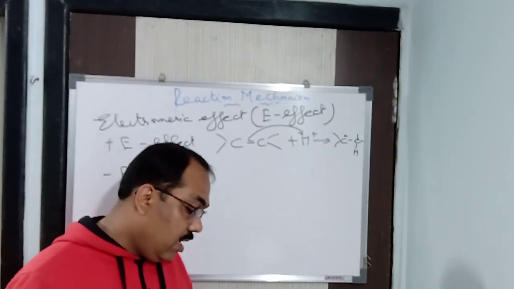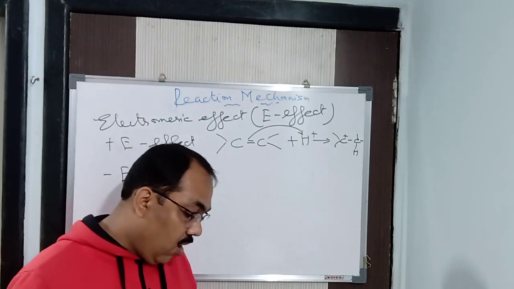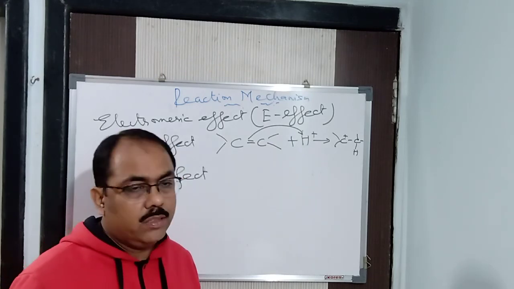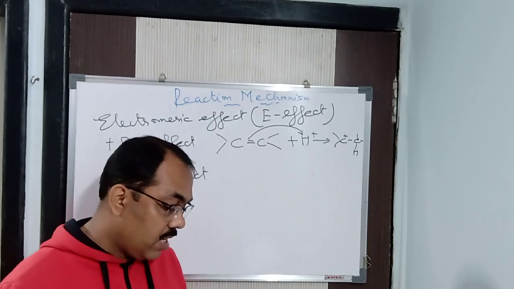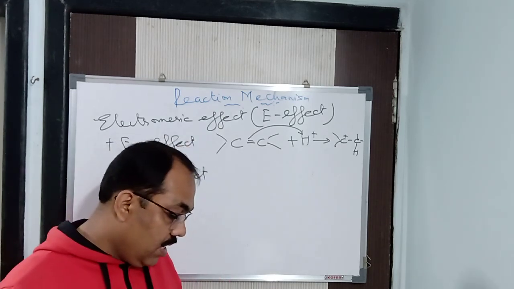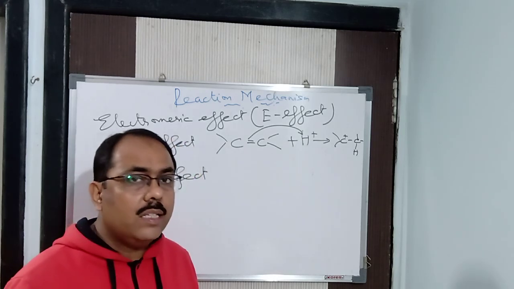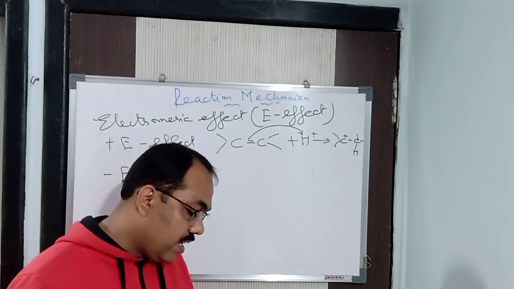Again I repeat, if on the other hand the electrons of the double bond are transferred to an atom of the double bond other than the one to which the reagent gets attached finally,